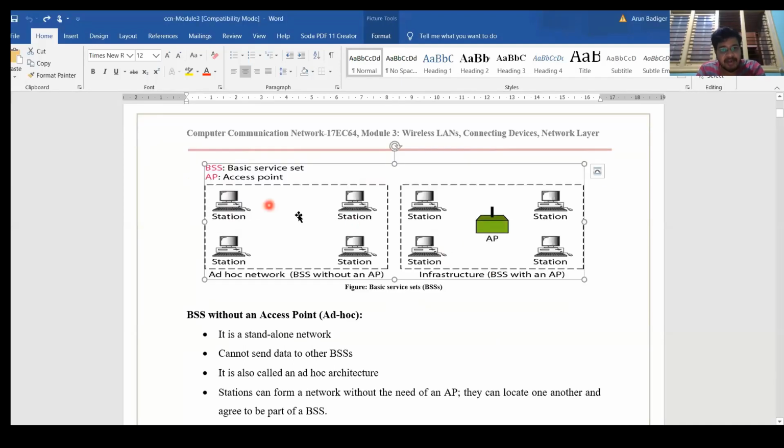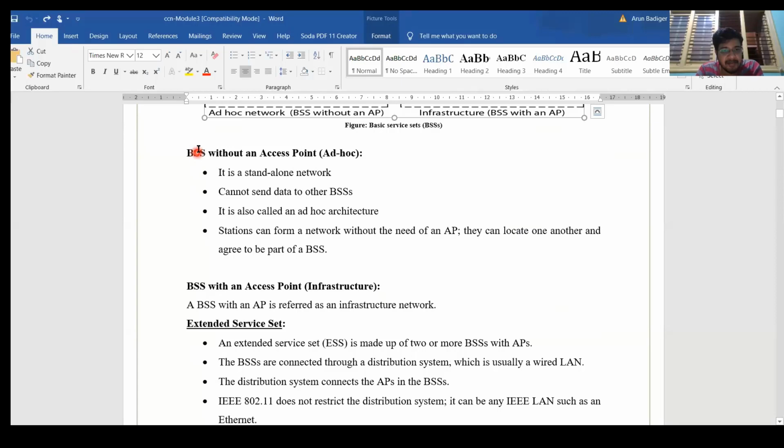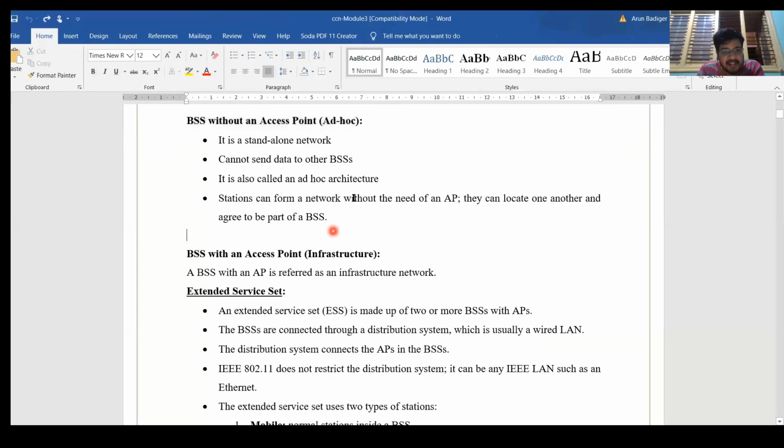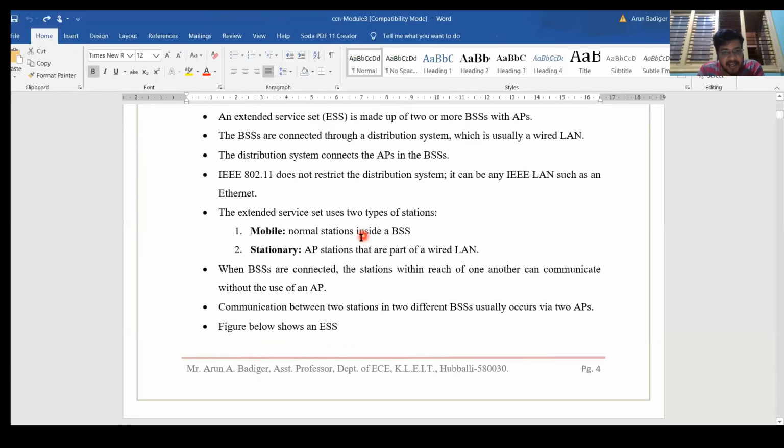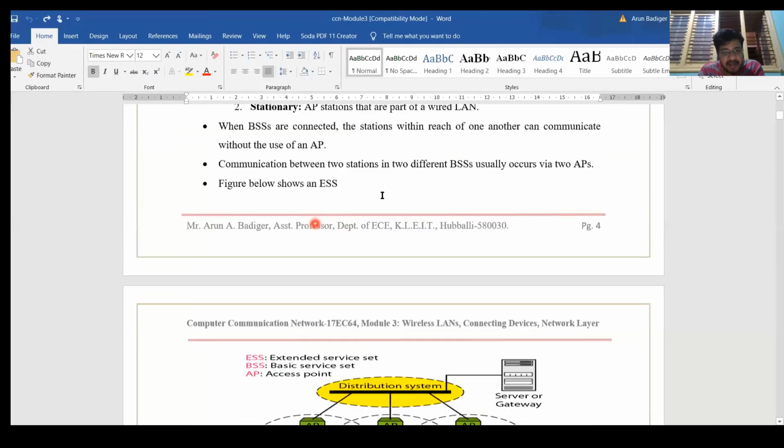Okay, so without this access point, we can also create a network, one device to another device communication, but it will be ad hoc. They are not connected to any network. Only four will be there in this network. We cannot have any communication with other networks. But with an access point, we can connect to any network. That is possible. That is the difference between the basic service set and the extended service set. So I have discussed the basic service set with access point and without access point.